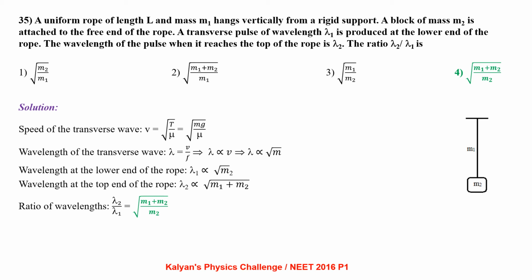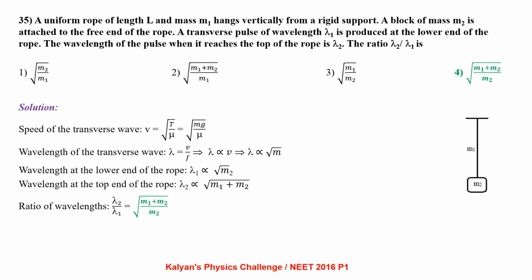Speed of transverse wave on a stretched string is given by v equal to root T by mu, where T is the tension in the string and mu is its linear density. The tension in the string here is developed because of the block attached to the string, that is mg. So effectively the speed of transverse wave is root mg by mu, and m is here m2. The wavelength of any wave is given by lambda equal to velocity by frequency. So lambda is directly proportional to velocity as frequency remains constant. From the above expression we get lambda is directly proportional to square root of mass.